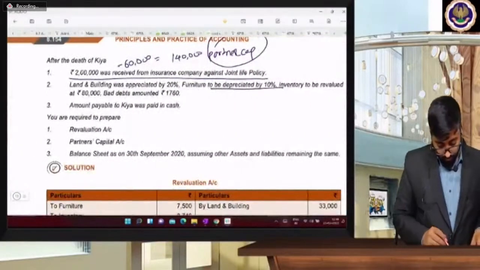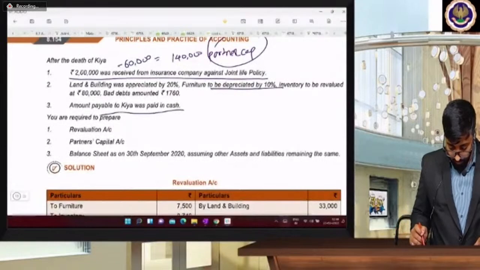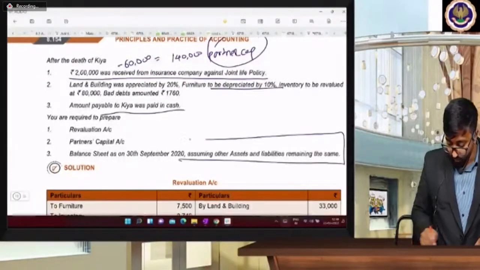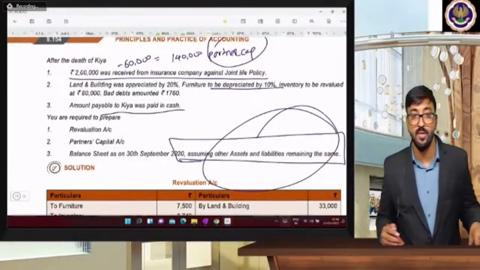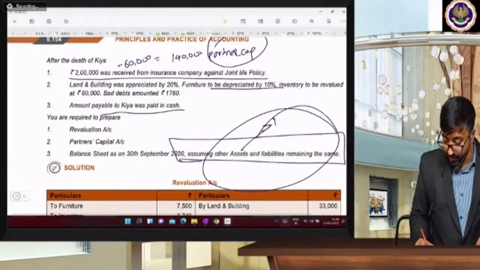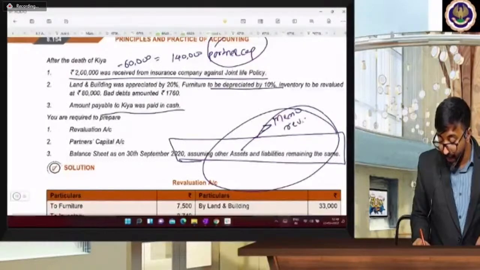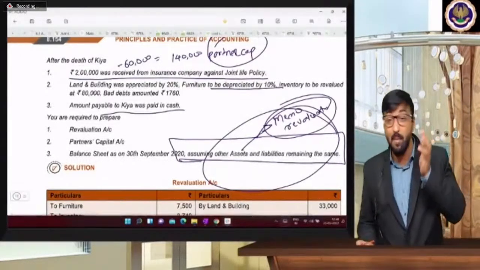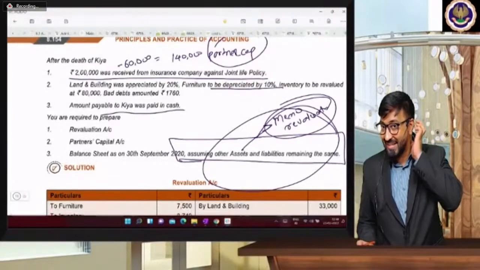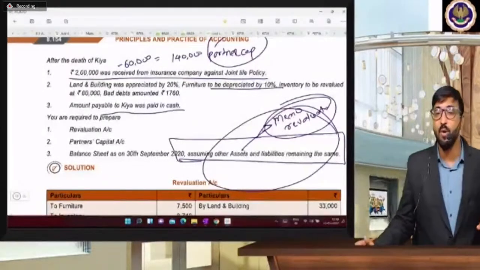The amount payable to Kia was paid in cash. Assuming other assets and liabilities remain the same. So what is the new ratio? What is the meaning of this? Memorandum revaluation account. So you won't open a revaluation account, you are going to open a memorandum revaluation account. See the last sentence. What is the benefit of a memorandum revaluation account?